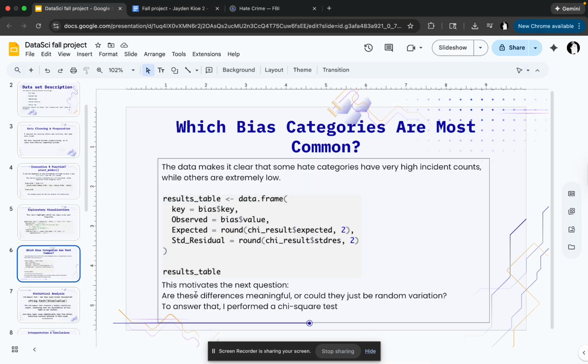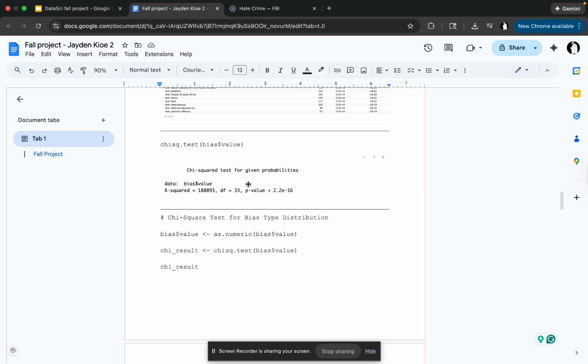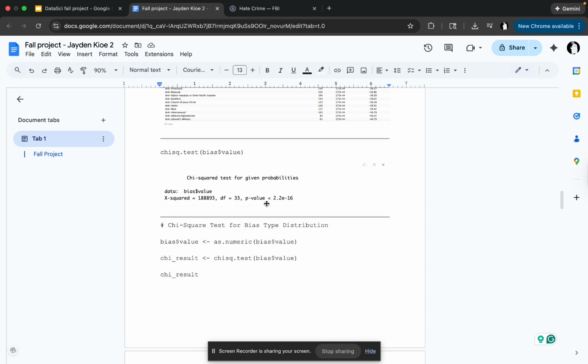And this also motivates my next question. Are these differences meaningful or could they just be random variation? To answer that, I performed a chi-square test, which is the statistical analysis. It returned a highly significant result, confirming that the distribution of bias types is not uniform. Some bias types occur significantly more than others, indicating systematic patterns in hate crime occurrences, with the p-value less than 2.2 times 10 to the negative 16.